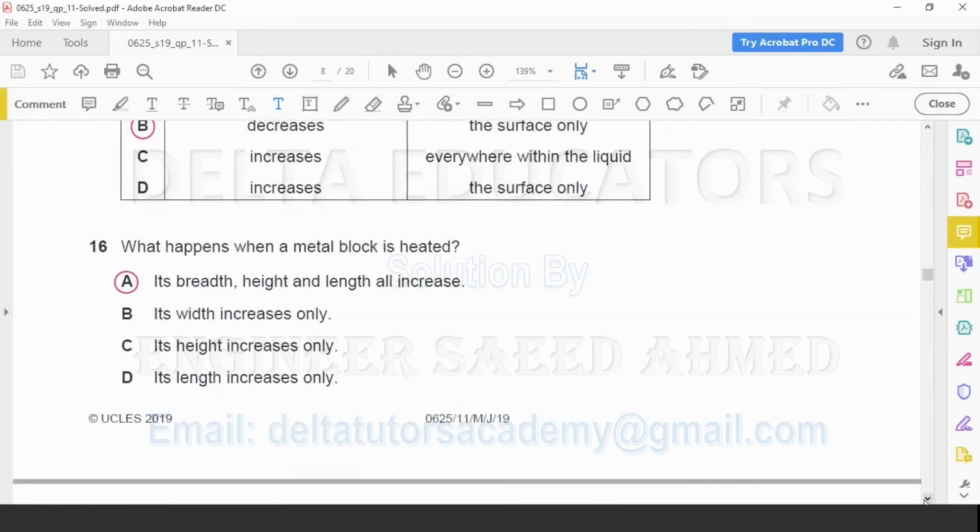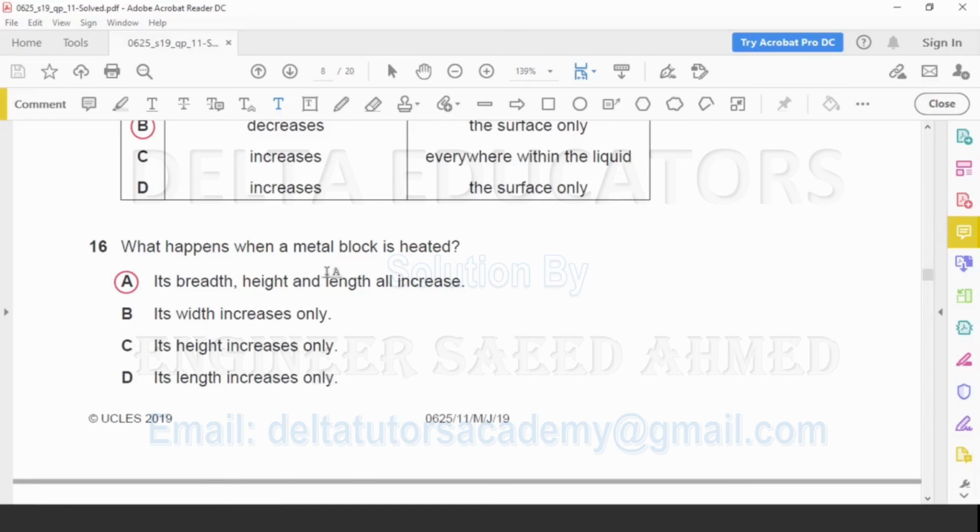Question number 16. What happens when a metal block is heated? Option A, its breadth, height and length all increase. B, the width increases only. C, the height increases only. D, the length increases only.